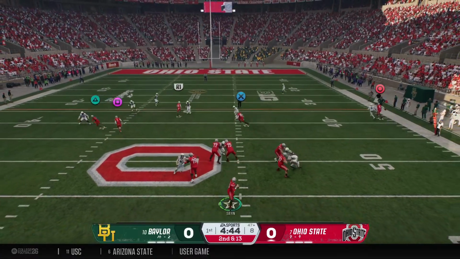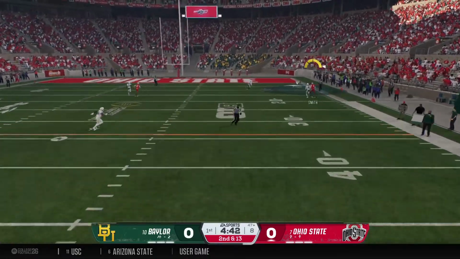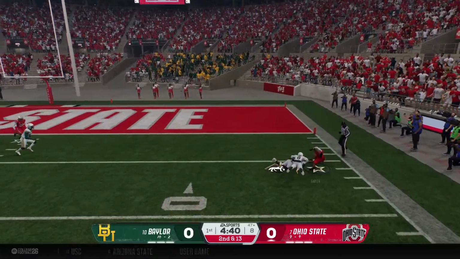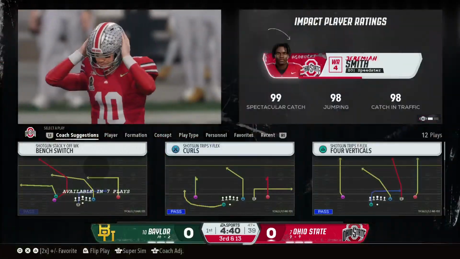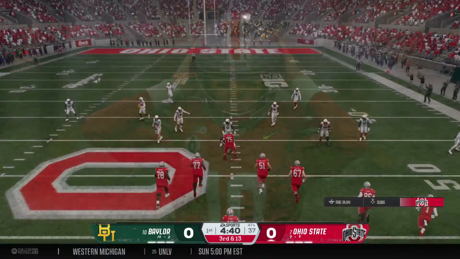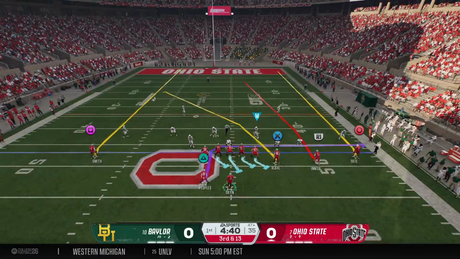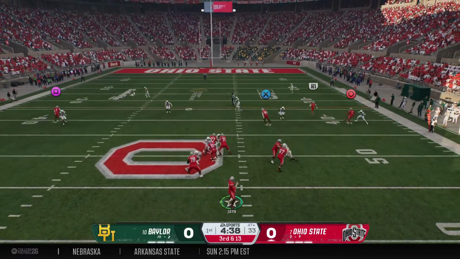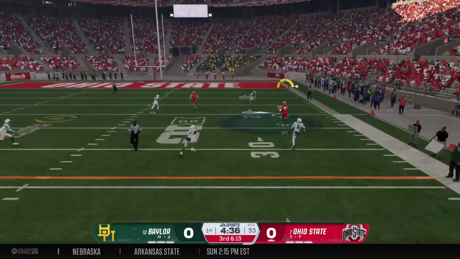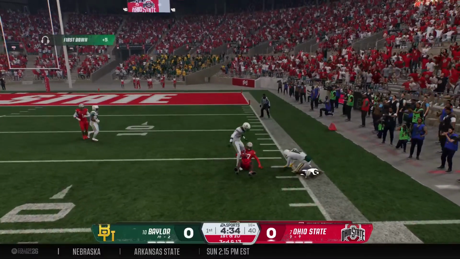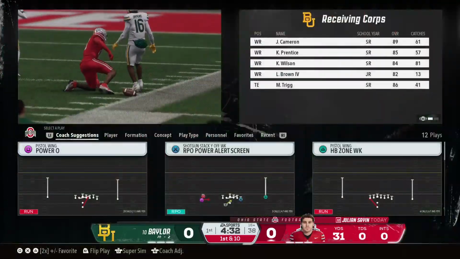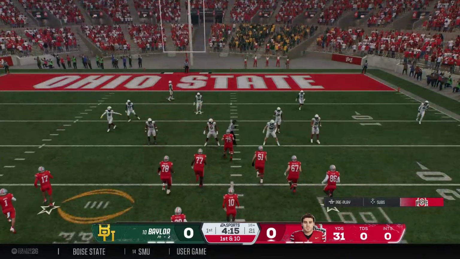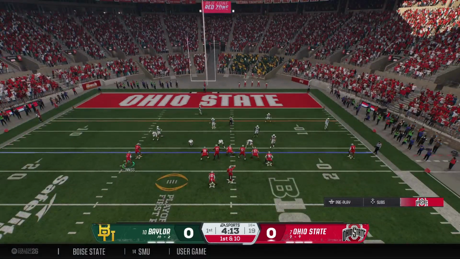Looking to pass here on second down. Taking a deep shot here to the right. Oh, and it's dropped. A chance for a big play here in the early going, but some jitters on the part of that receiver. Looking to throw it on third and very long. Oh, look, he's throwing it deep again. Caught way downfield for a huge gain. They finally stop him, but not before he gets to the 16-yard line.